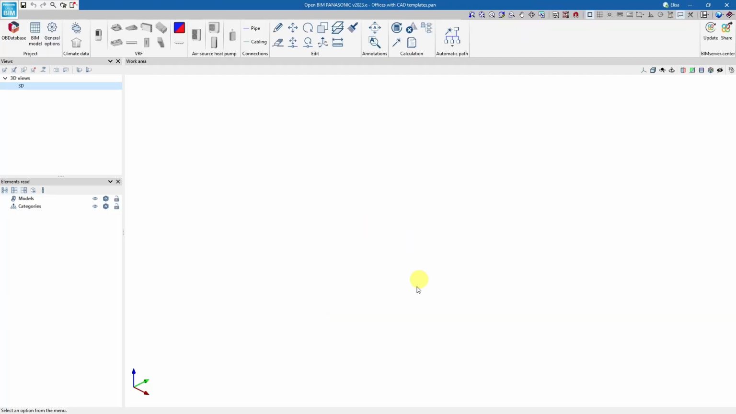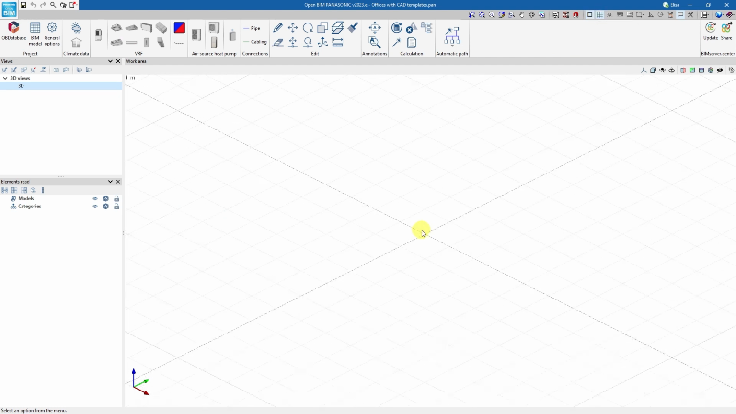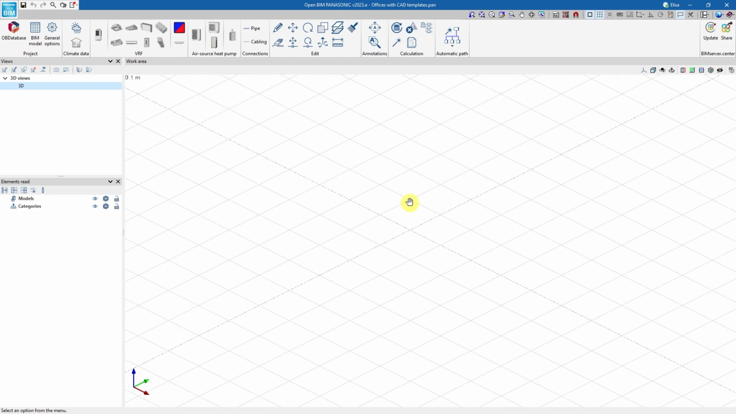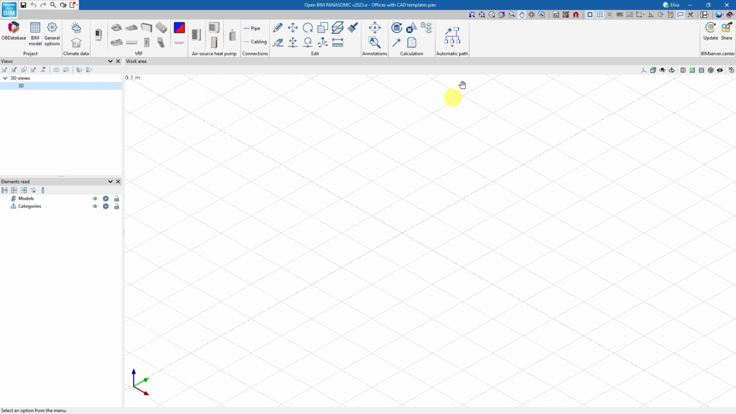This is the work area. We can activate the grid by clicking on this icon. Using the mouse wheel, we can zoom in and out. To move the view, we hold down the mouse wheel and drag the cursor. We can also orbit in 3D by pressing the Shift key and dragging. These features can also be accessed using buttons.